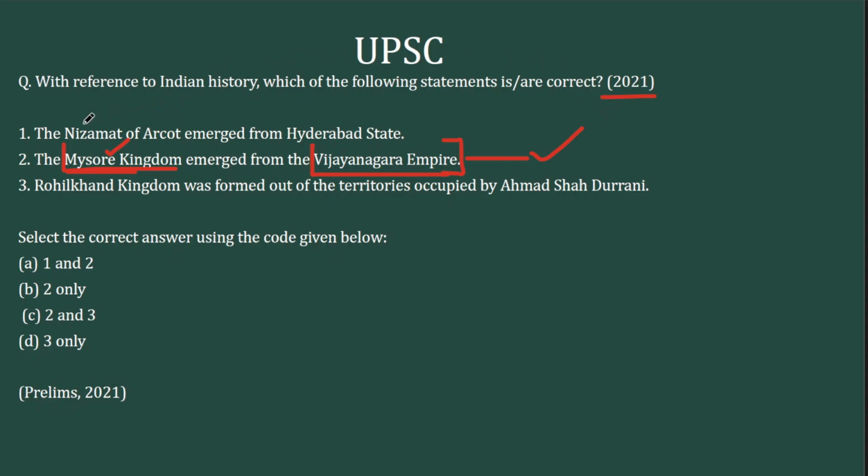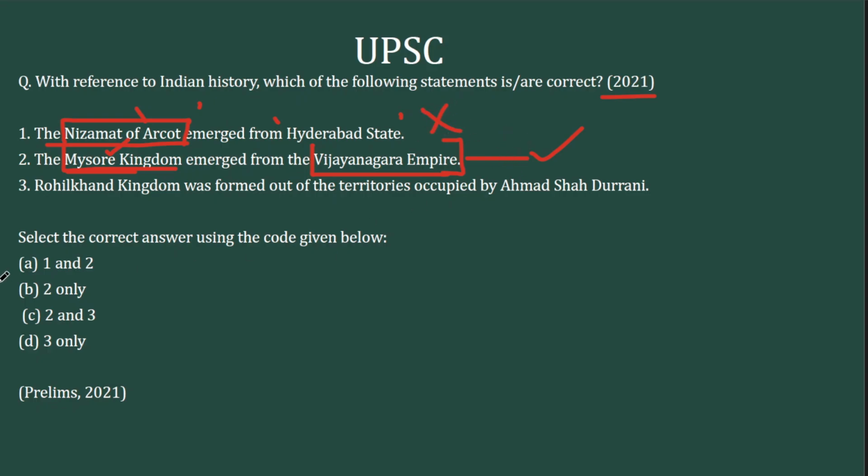Whereas look at the first statement. It's about Nizam of Arcot. Here what UPSC have done is to use different terms. For example, instead of Vodayar dynasty, they have used the term Mysore kingdom. Instead of Nawab of Carnatic, they have used the term Nizam of Arcot. So both are the same. It is Carnatic that is being referred to here. And Carnatic is in the modern day Mysore, Madras region, and not Hyderabad, which is modern day Telangana region. So this statement is wrong.